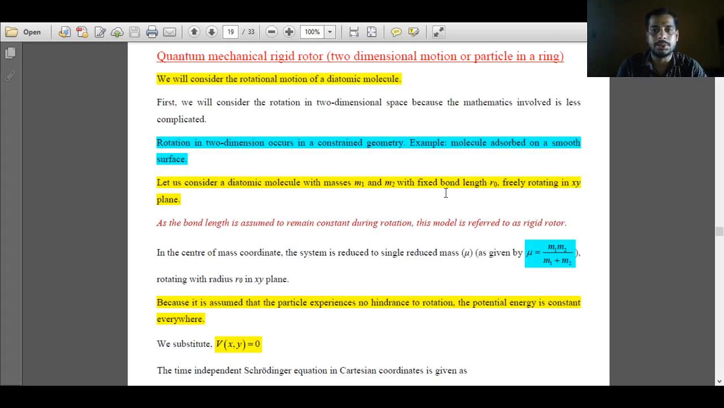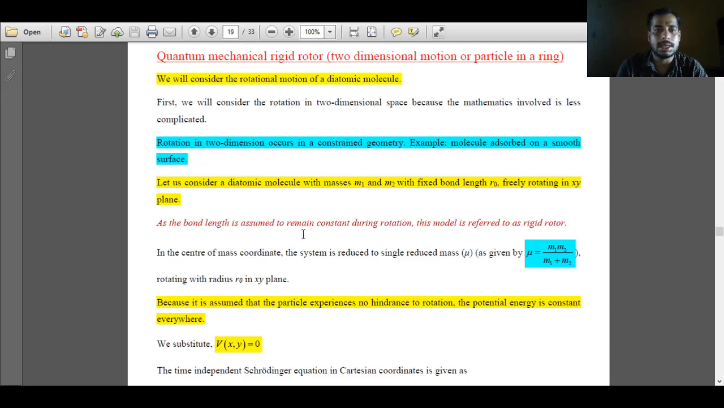The rotational bond length, or the distance from the center of mass to the extreme end of rotation, is given as r0. We are considering that it is a rigid rotor, so this bond length is assumed to remain constant. So again I am repeating the condition. There is a quantum mechanical system of a diatomic molecule rotating in the xy plane, or a ring system in the xy plane, with a bond length of r0, and the bond length is assumed to remain constant during the process of rotation.